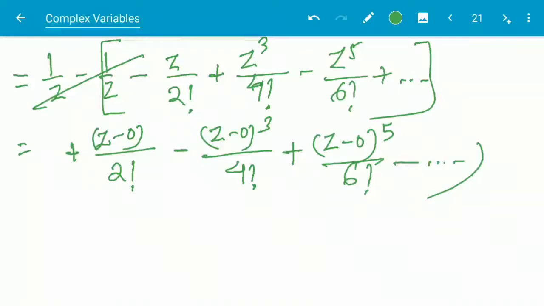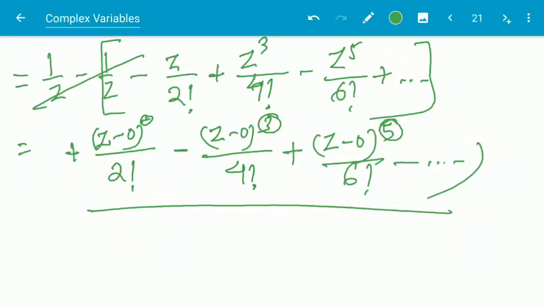Why is this a removable singular point? Because there is no principal part, only the analytic part. That means only positive powers of z; there is no negative power of z present here.